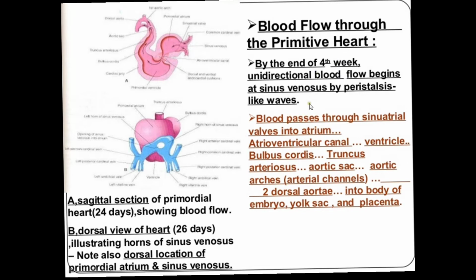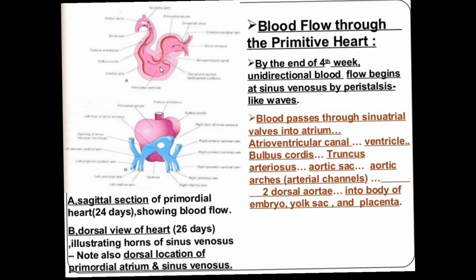Approximately a unidirectional flow occurs, and it flows from the sinus venosus. I will describe what the parts of this endocardial tube are. One is called the arterial end and one is called the venous end. The venous end is the sinus venosus, while the arterial end is the truncus arteriosus. The venous end receives the blood and is connected with the primitive atria.